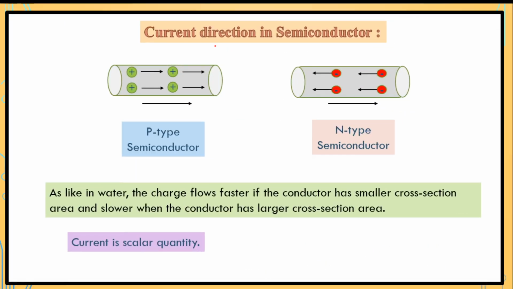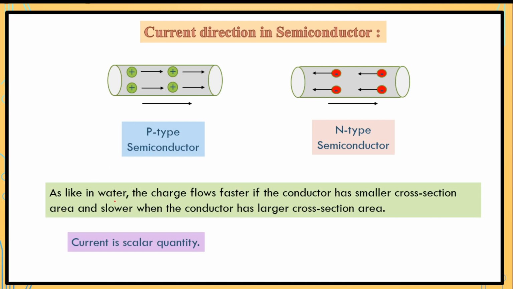So current direction in a semiconductor. There are two types of semiconductor, intrinsic and extrinsic. In extrinsic semiconductors, there are two types: one is the p-type semiconductor and the other is the n-type semiconductor. In a p-type semiconductor, the positive charge carrier is the majority charge carrier, and in an n-type semiconductor, negative charges are the majority charge carriers and positive charges are the minority carriers. Majority charge carriers are electrons in n-type, and in p-type, holes are the majority charge carriers.